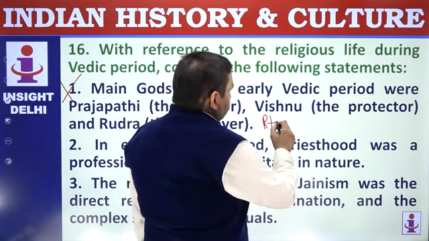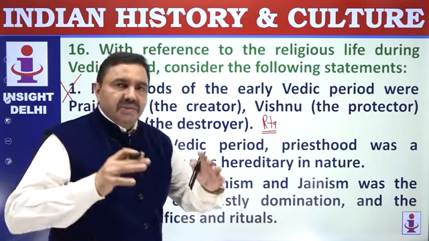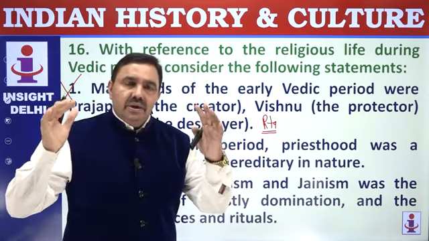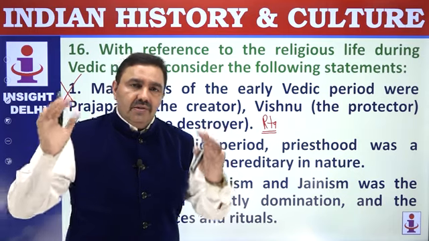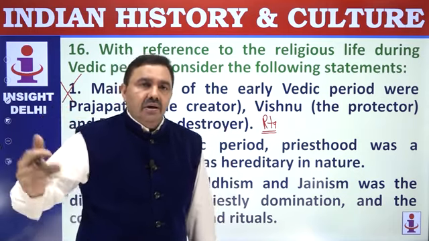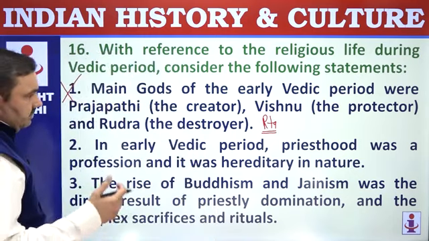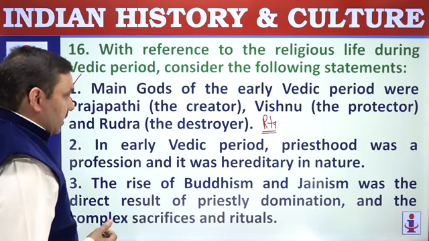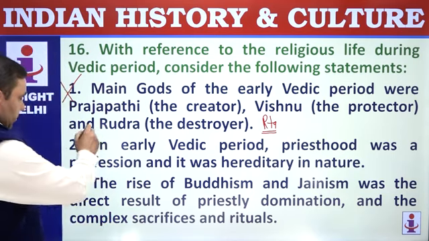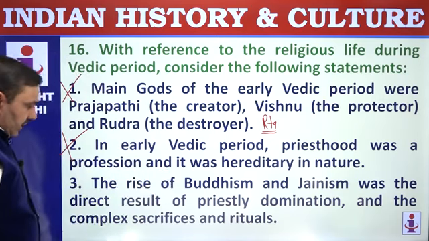A very important term, Rita. Rita means cosmic order. He was upholding cosmic order. He was maintaining this universe, and that's why Varuna was the chief god during early Vedic age. Varuna was assisted by Agni and Indra. There were other prominent deities. In early Vedic period, priesthood was a profession and was not hereditary. So it was not hereditary, strongly here. It was not hereditary.